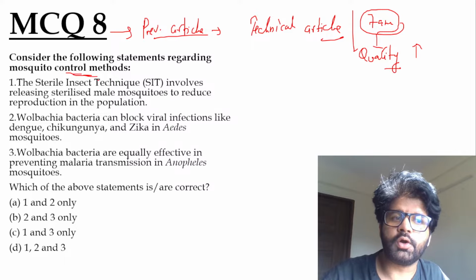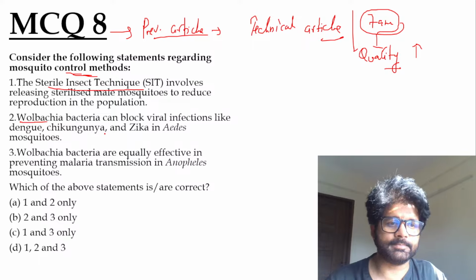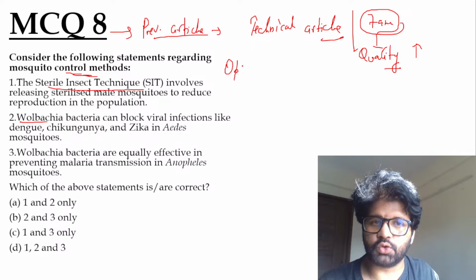So consider the following statements regarding mosquito control methods. We have talked about sterilized insect technique, we have talked about Wolbachia method. UPSC 2023 question, and again do option elimination. Try to solve this question.